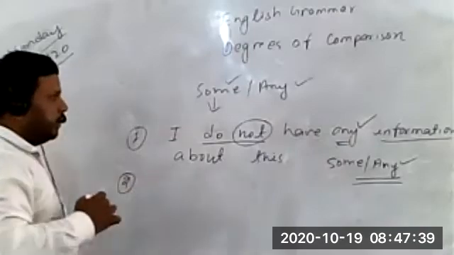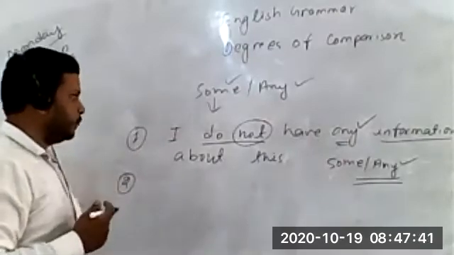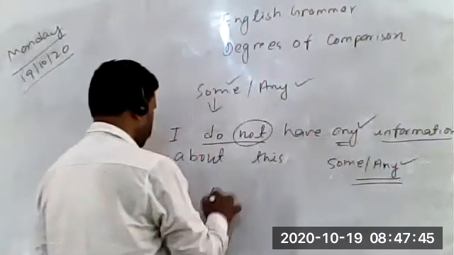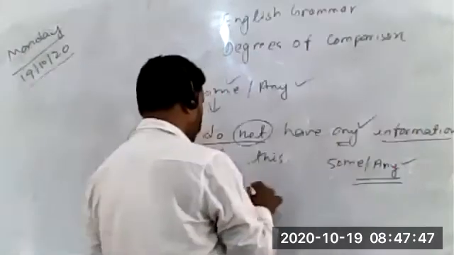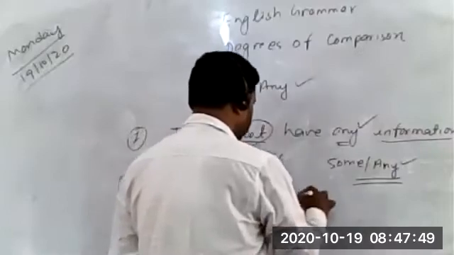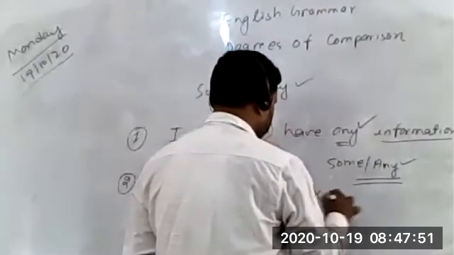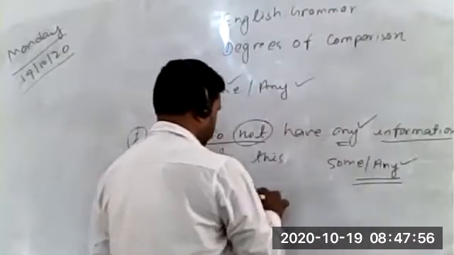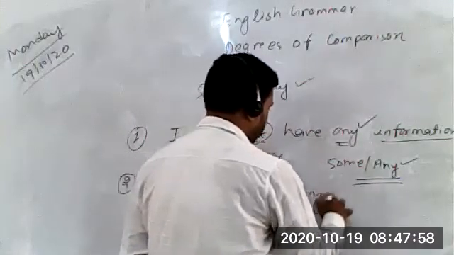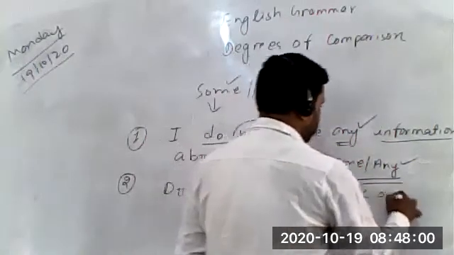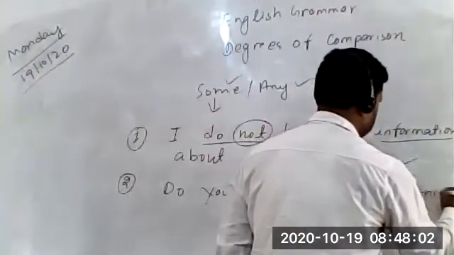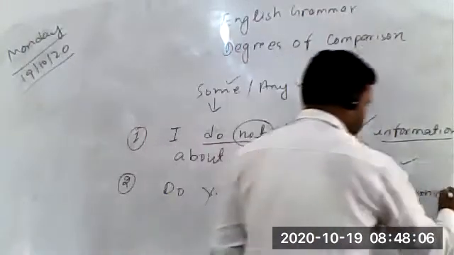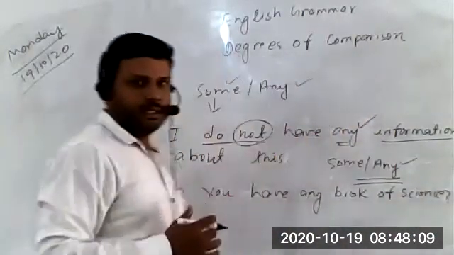Let's see one example related to a countable noun. Do you have any book of science? Students, again you can clearly see this one is an interrogative sentence.